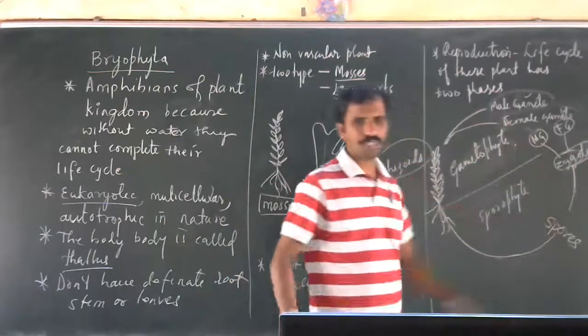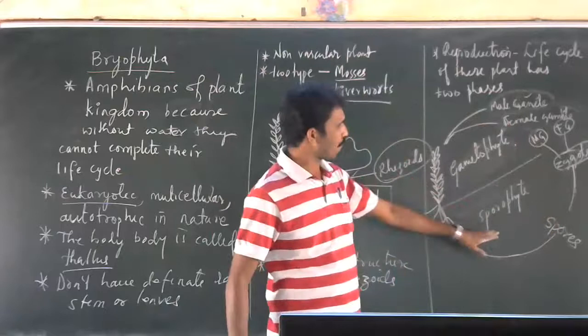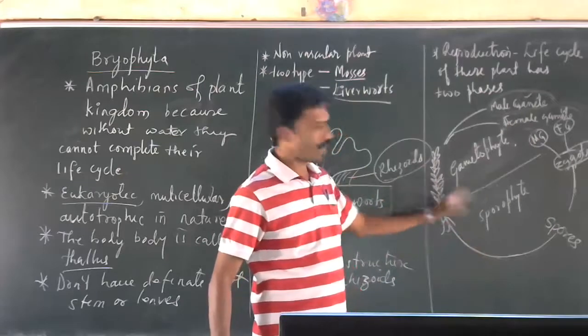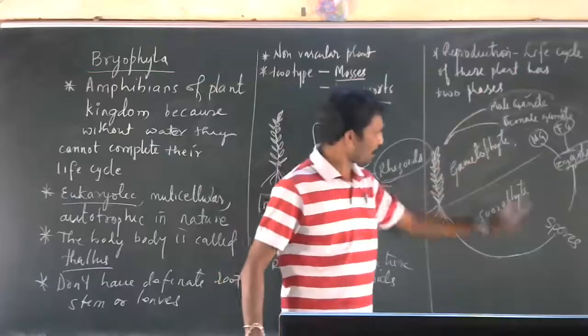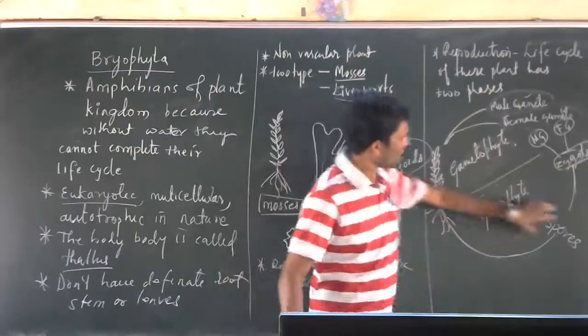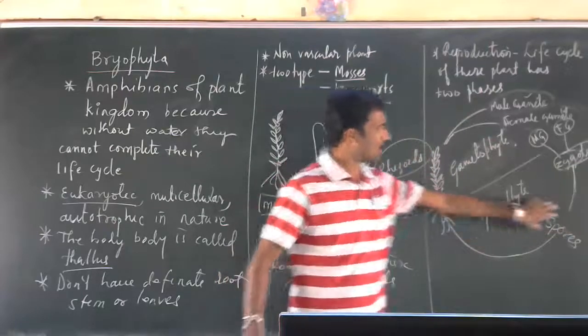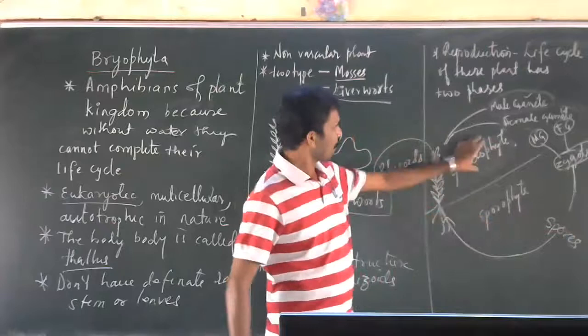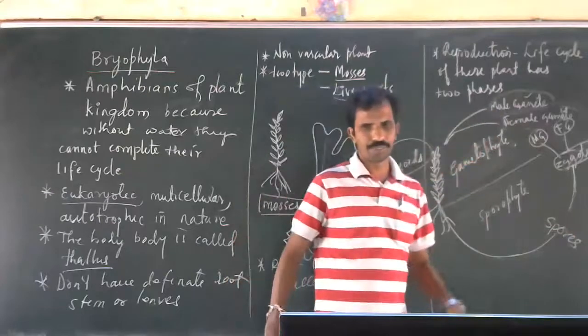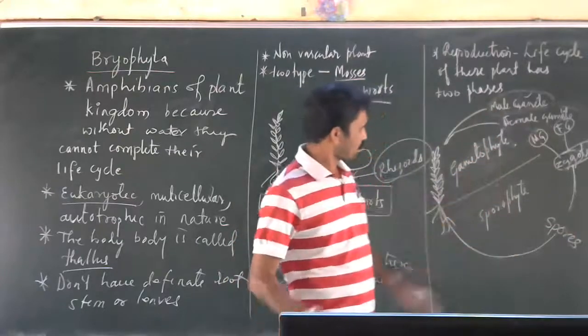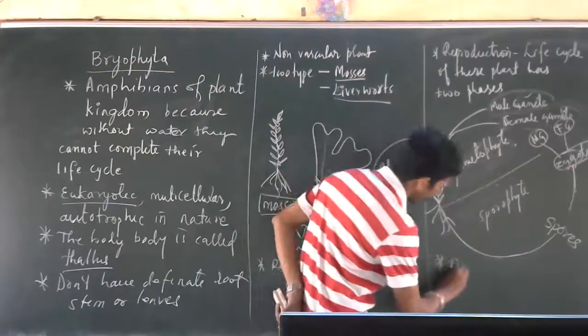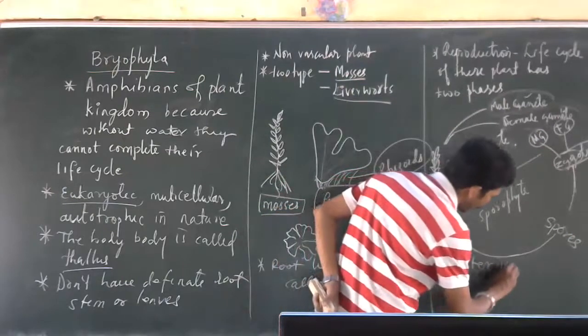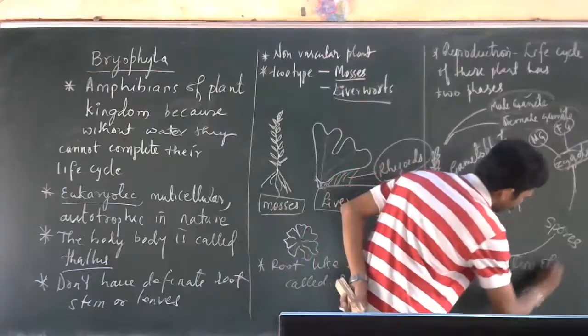Sporophyte develops into gametophyte, and gametophyte develops into sporophyte. Sporophyte means the spore releasing phase. Gametophyte means the gamete releasing phase. This type of two-phase cycle is called alternation of generation.